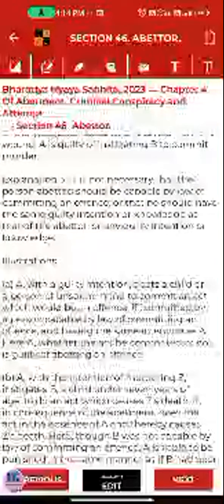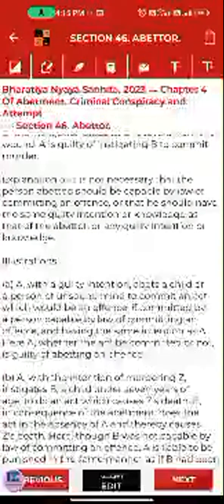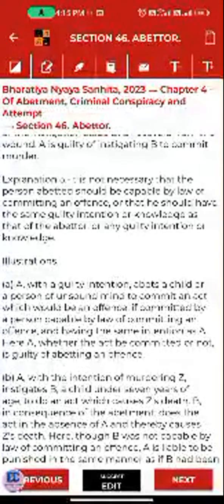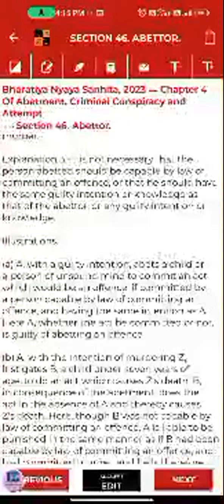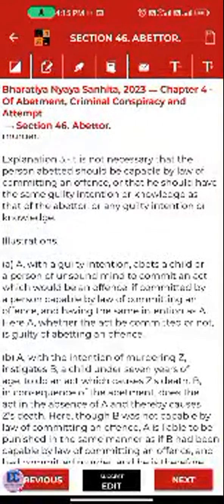Illustration A. A, with a guilty intention, abets a child or a person of unsound mind to commit an act which would be an offense if committed by a person capable by law of committing an offense and having the same intention as A. Here the same thing is being said: a child is exempted. There are two sections where the child is exempted. First, a child below 7 years. Secondly, a child above the age of 7 and below the age of 12. Whether the act is committed or not, A is guilty of abetting the offense. So he is abetting a child or a person of unsound mind, and in furtherance of that abetment, whether some offense occurs or not, he is guilty of abetting an offense. Same thing I explained to you.